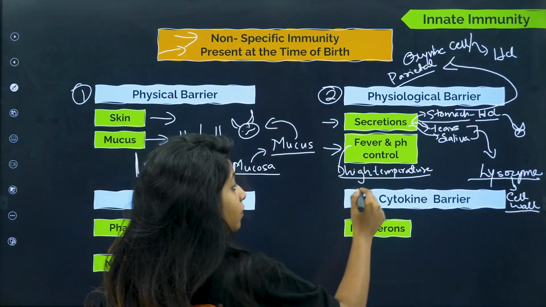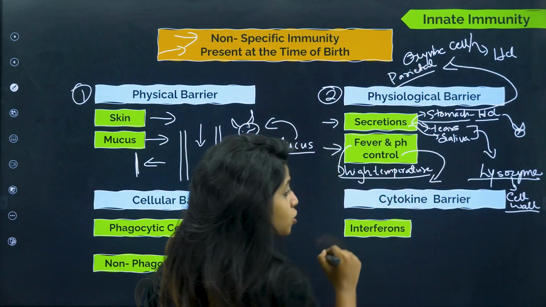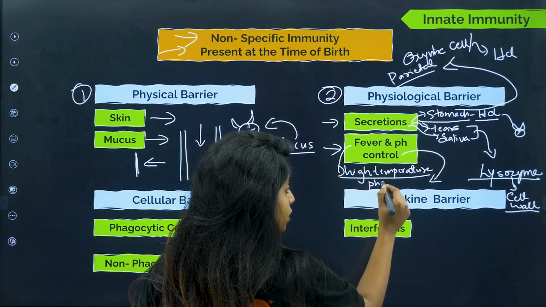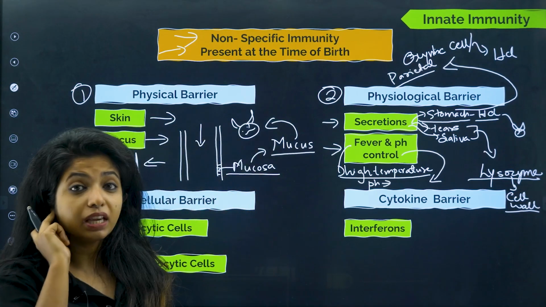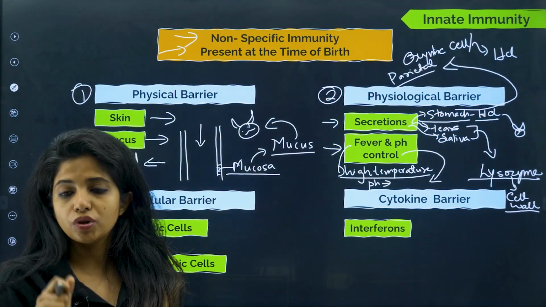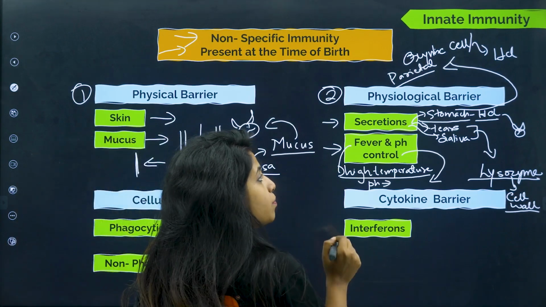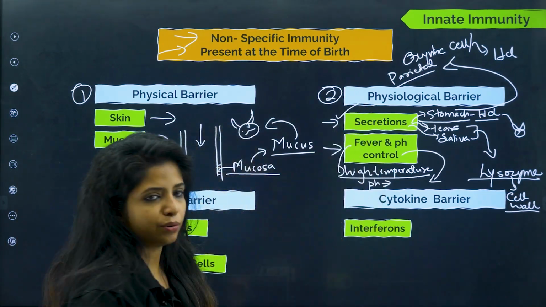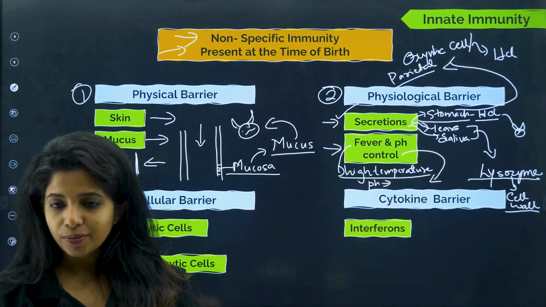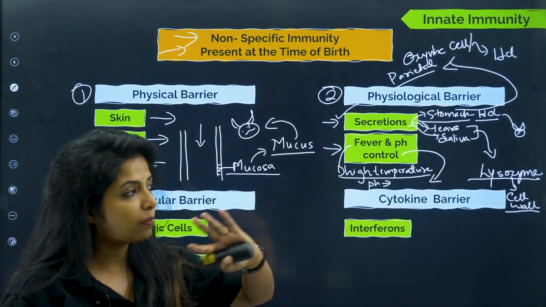Now apart from that, pH is also one more thing. If the pH is disturbed, obviously not every pathogen can survive in all pH. They also have a proper pH to survive. So now again, what is important here? Please remember secretions here. Secretions are very much important. Please remember lysozyme here. So physical and physiological barrier is done.